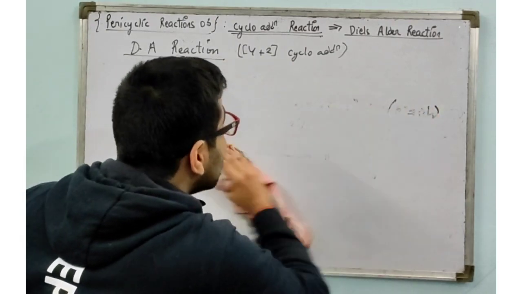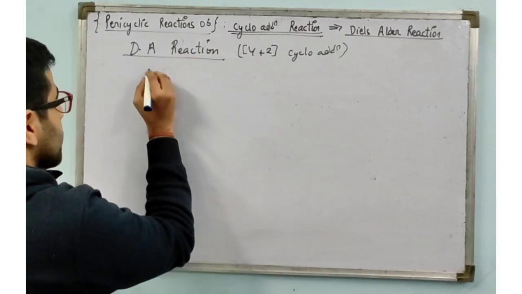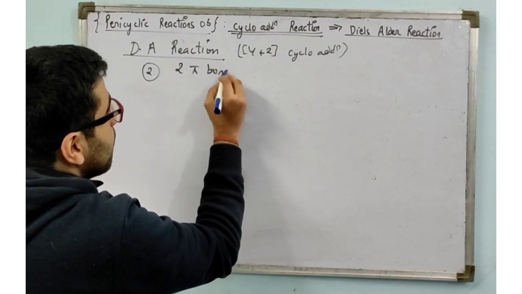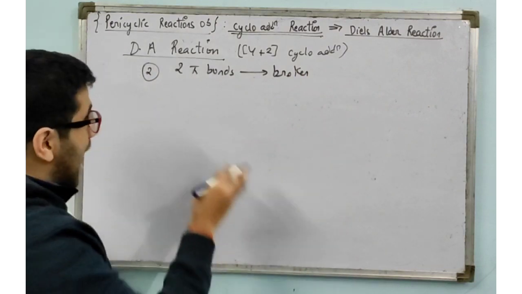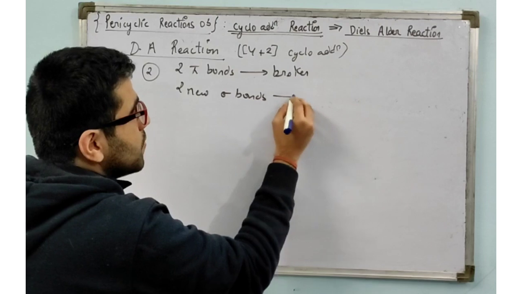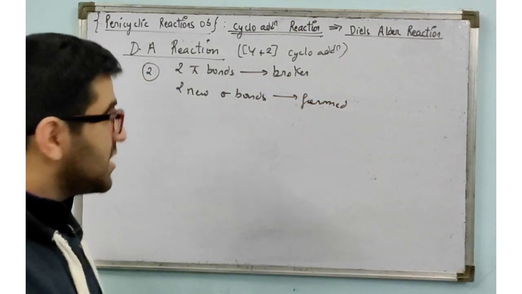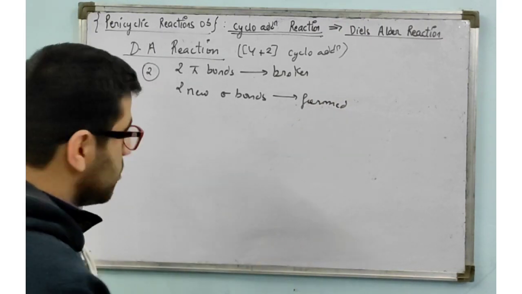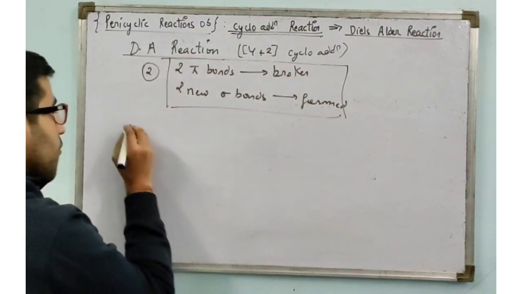Now the second important point for the Diels-Alder reaction is that 2 pi bonds are broken, and 2 new sigma bonds are formed. Basically, that becomes the driving force for this reaction, because sigma bonds are stronger than pi bonds, so energy gets released overall. 2 pi bonds are broken and 2 new sigma bonds are formed.